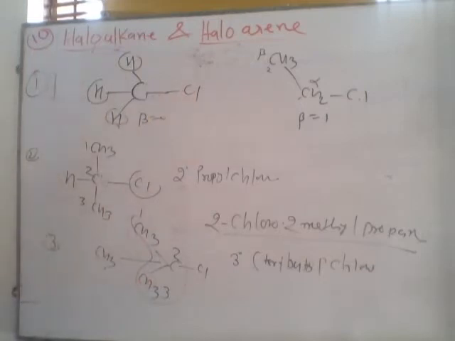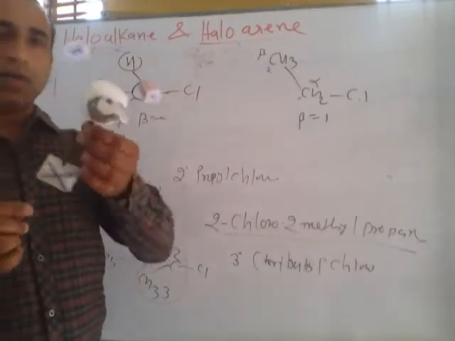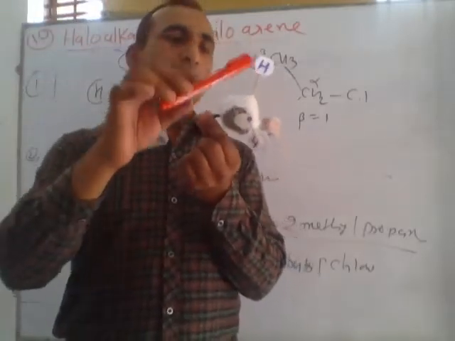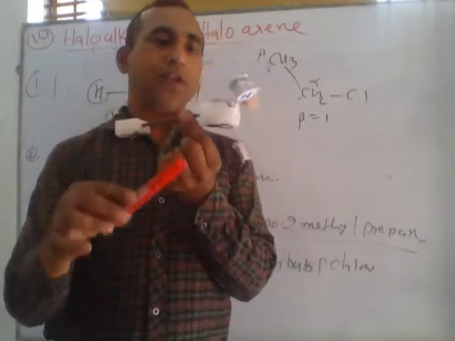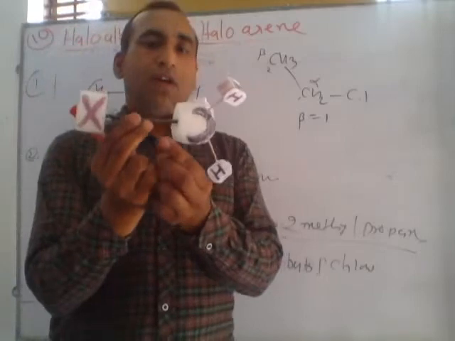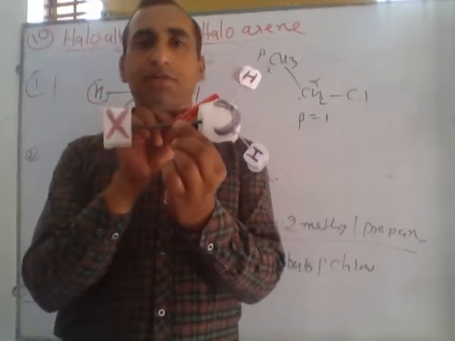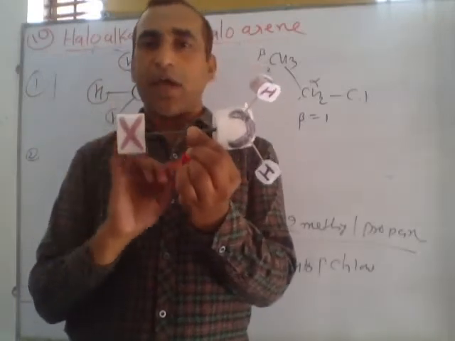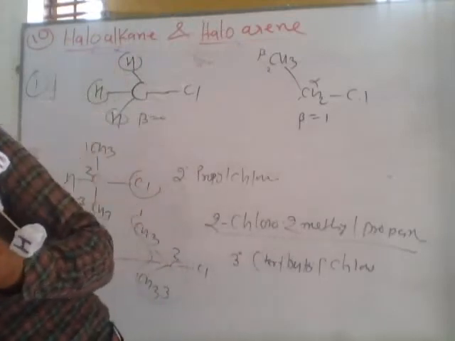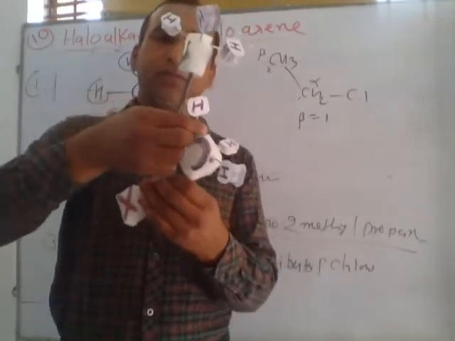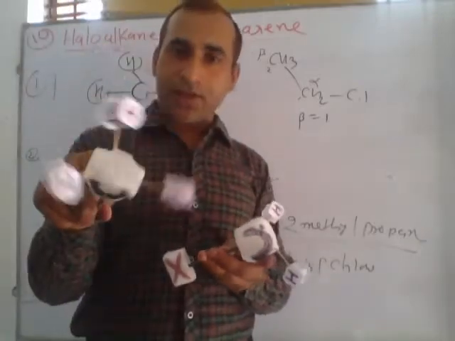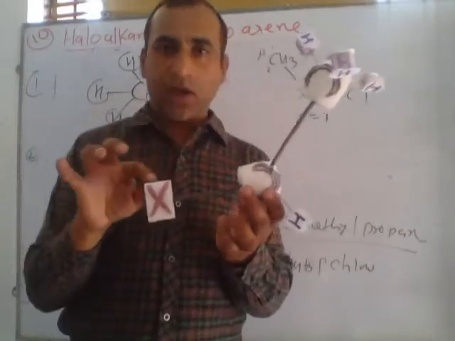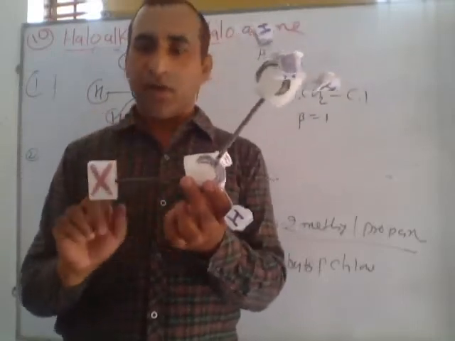Look here, first observe here, this is a carbon-halogen bond and there are 3 hydrogens, and this exists in tetrahedral form. This is the tetrahedral structure. This is a polar bond, minus sign, plus sign. Halogen is more electronegative than carbon. This is methyl chloride, otherwise we can say chloromethane. If we replace one hydrogen, any hydrogen, by another CH3, carbon with 3 hydrogens, this is called ethyl chloride. Otherwise, chloroethane. In this compound, this is the functional group.